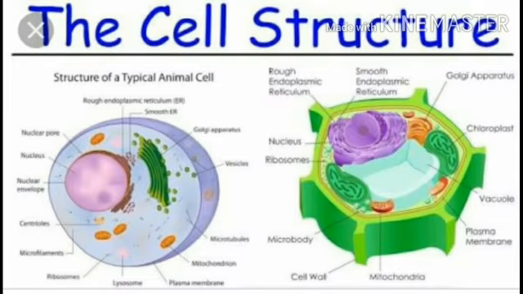Now we are moving to another heading, that is cell structure. Though cells may differ in shape and size, as we have already seen, all of them have the same basic structure referred to as generalized cell structure or generalized cell. A cell has both living and non-living parts that we will discuss further. The living parts of the cell that have a definite shape, structure and functions are called cell organelles. So let us discuss the main parts of a generalized cell. They are cell membrane, cell wall, cytoplasm and nucleus.